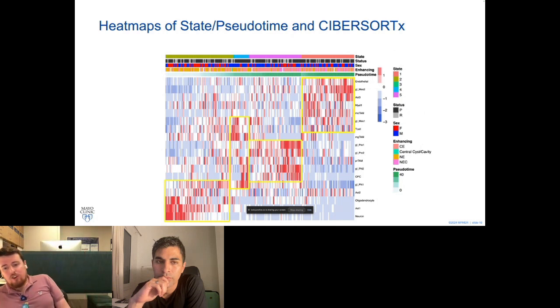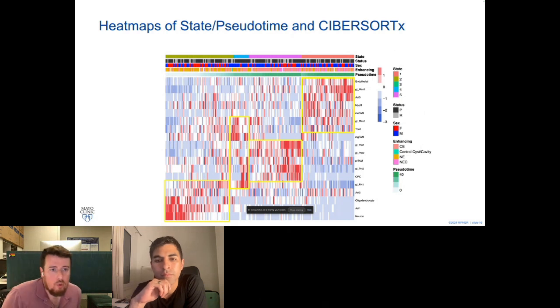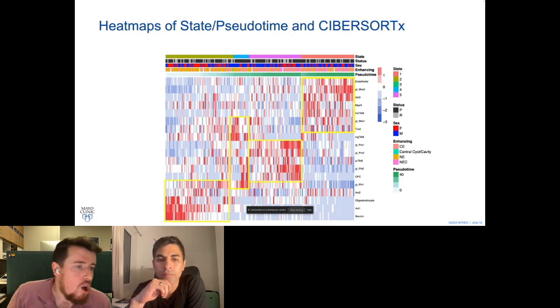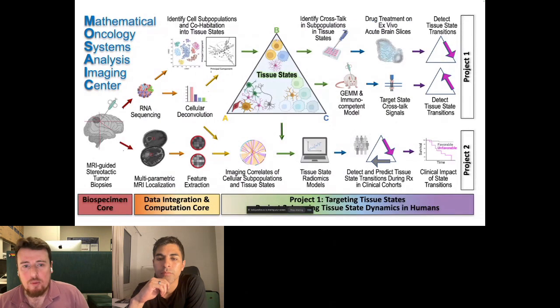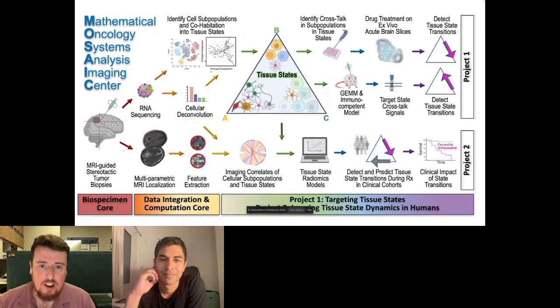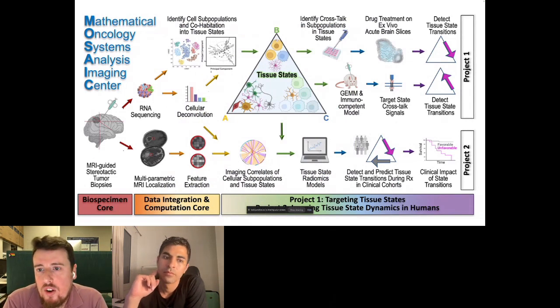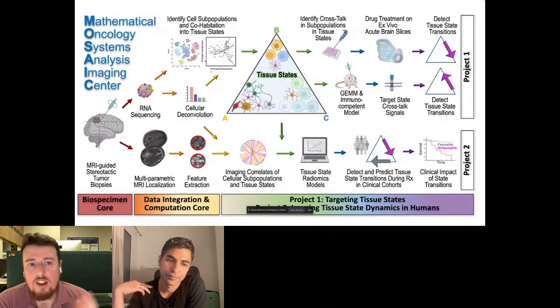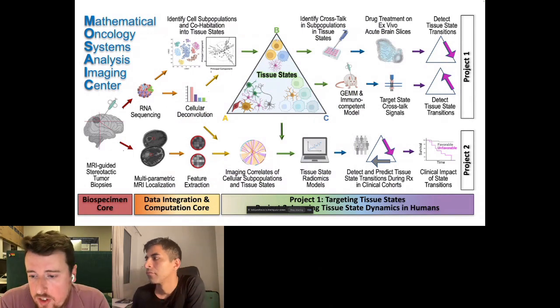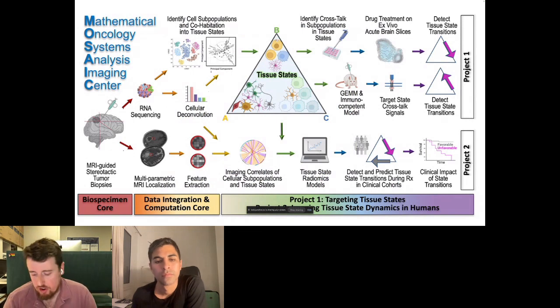And this work is also a part of a larger center grant that we were awarded last year called the Mathematical Oncology Systems Analysis Imaging Center. That's quite a mouthful, so we just call it MOSAIC. We're just finishing up our first year of this grant, and as you can see, there's a lot. I don't expect you to take in all of this figure here, but we're trying to understand the different tissue states of glioma and also how treatment might influence the transition between these different states and how we might be able to take advantage of that for better treatment outcomes in the future.